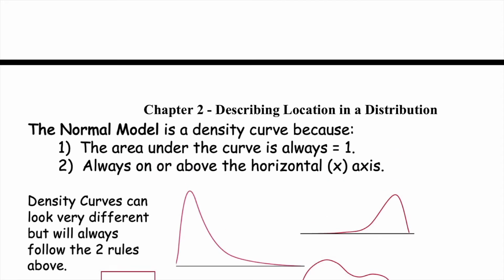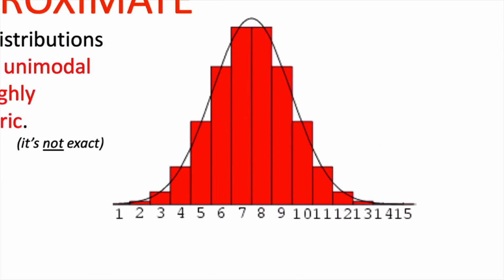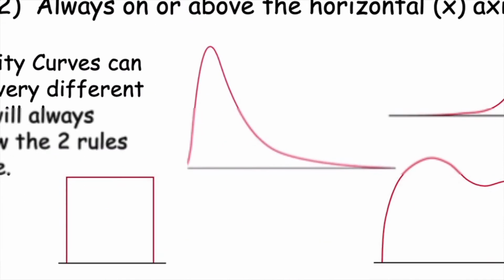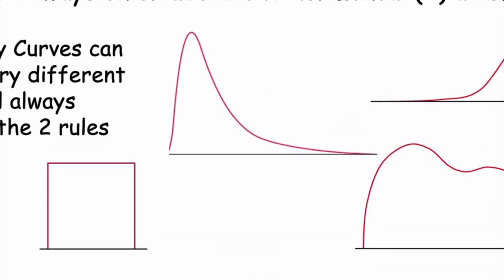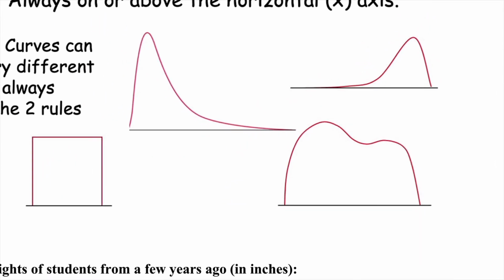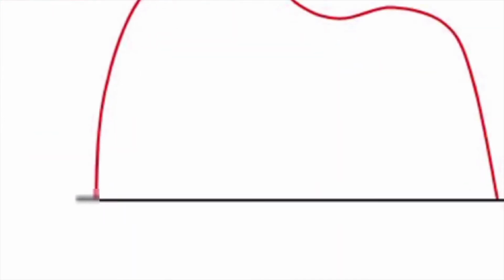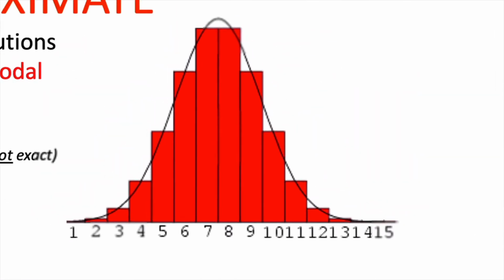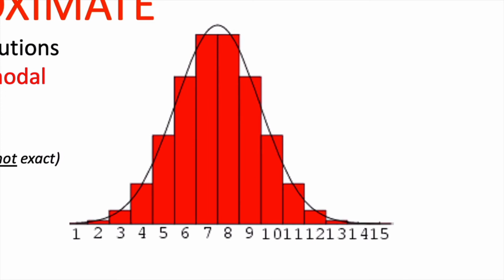The way I have students remember it is that it just kind of looks normal, right? It doesn't look like those guys. Those guys look weird. To me, maybe I've been teaching this class too long, but these guys look weird. One's a box, one is skewed to the right, one is skewed to the left, and one is like, yeah, I don't know what it is. I don't even know what that is, right? This one just looks very nice, very normal, right? It goes up easy, it peaks in the middle, and goes down easy.